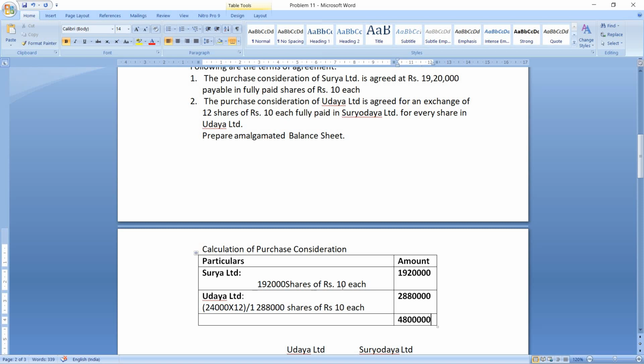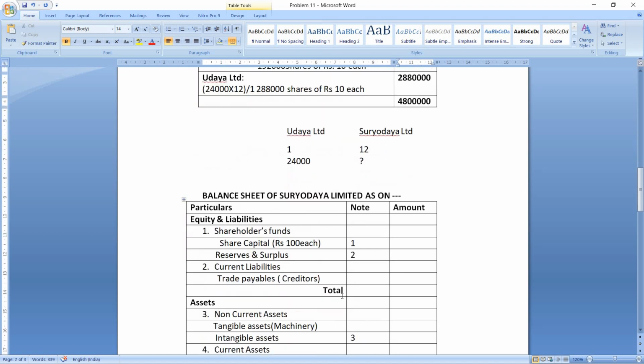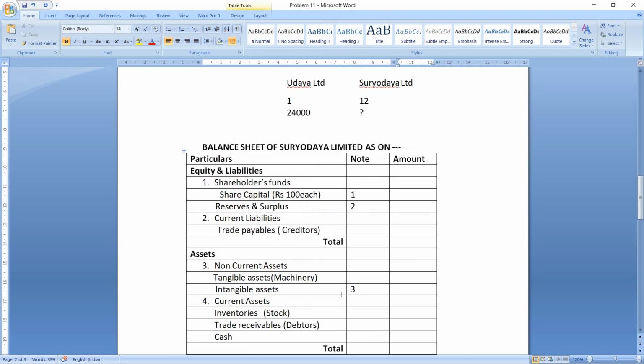And no need to calculate the number of shares because it is mentioned already. The next step is to prepare the amalgamated balance sheet. The format of the balance sheet is ready with us. So let us start preparing the balance sheet.